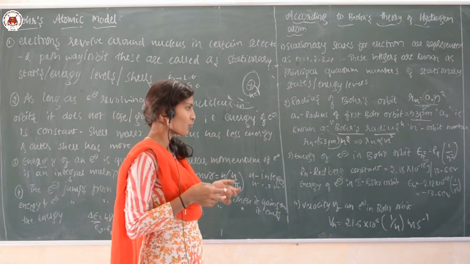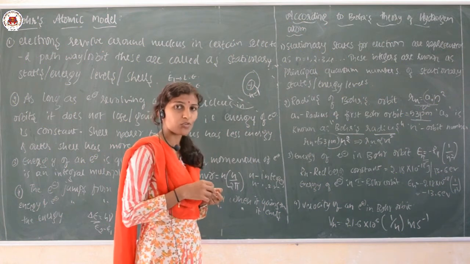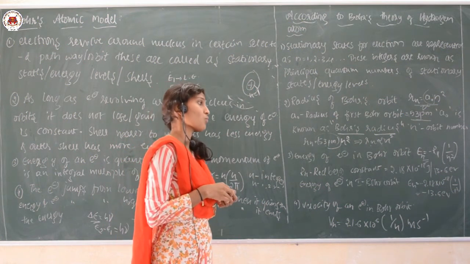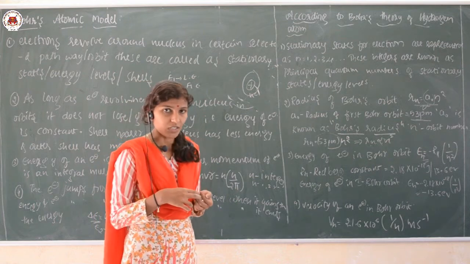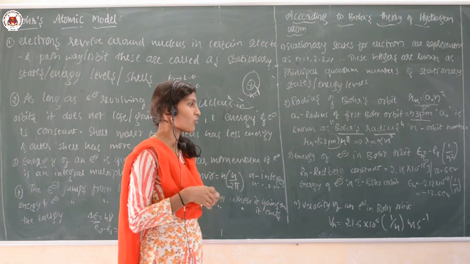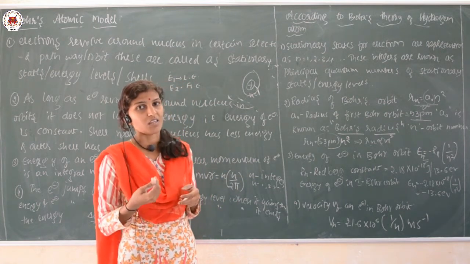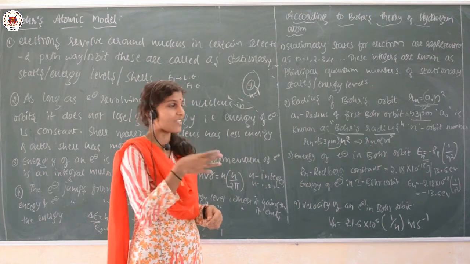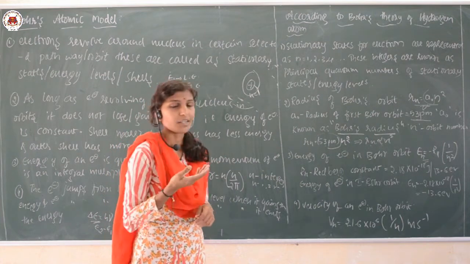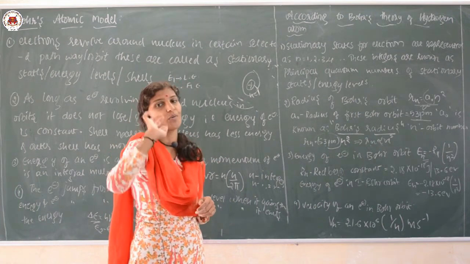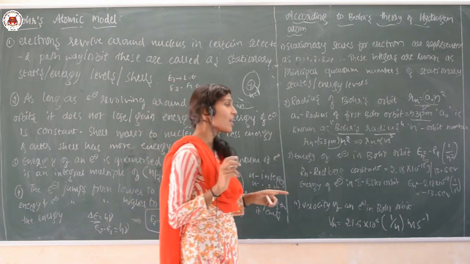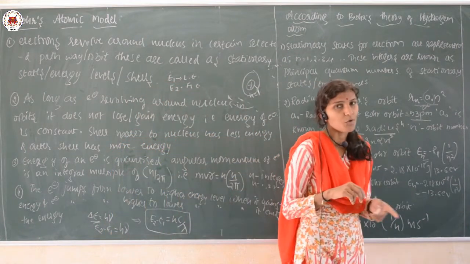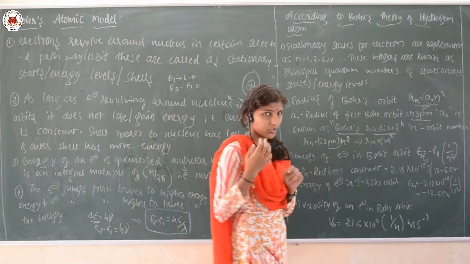The next point is regarding the energy of the Bohr's orbit. En is equal to minus Rh into (1 by n square), where Rh is the Rydberg constant having the value of 2.18 into 10 to the power minus 18 joules. If I substitute n equal to 1, the energy of an electron present in the first orbit is calculated, and that is around minus 13.6 electron volt.